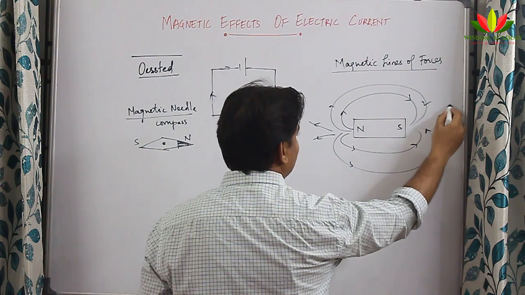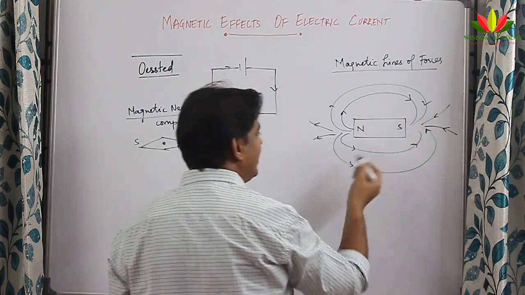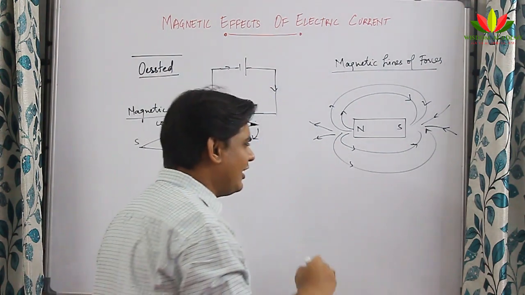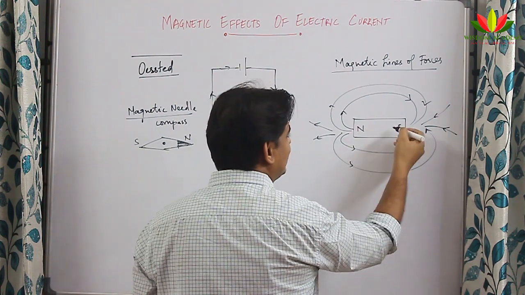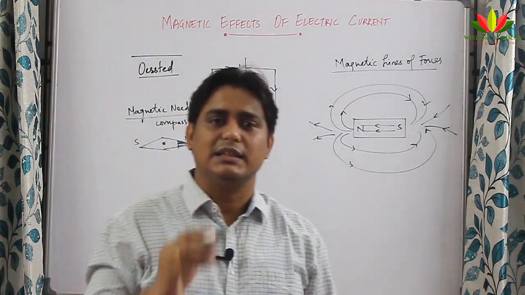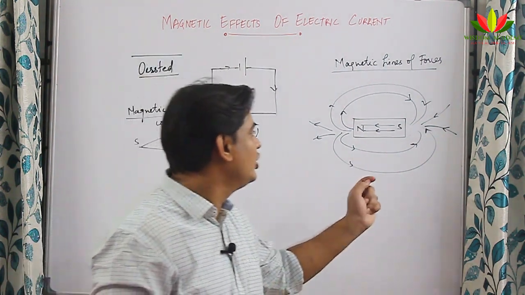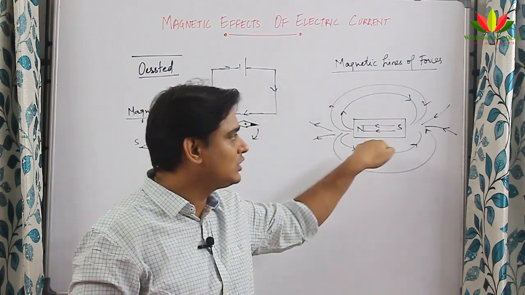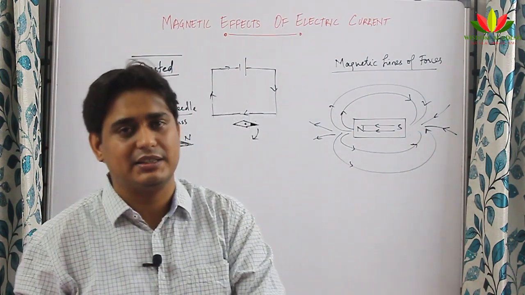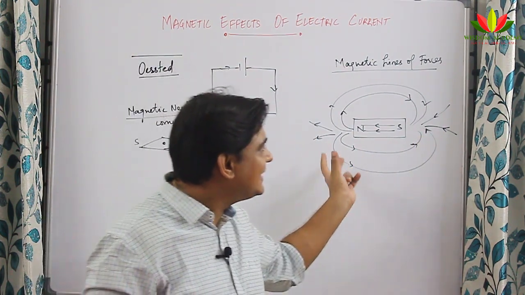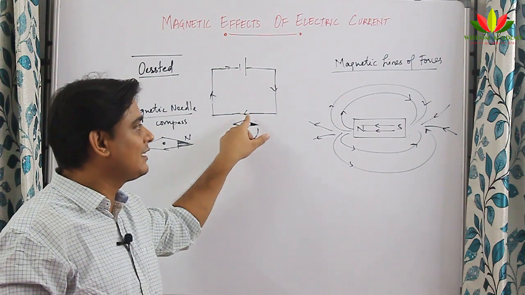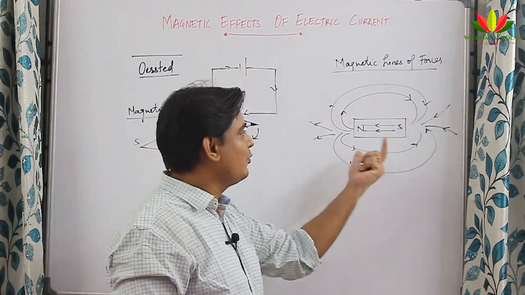So I can say that magnetic lines of forces emerge from north and merge at south. I should not use the word terminate, but they go inside the south pole, and inside the magnet they travel from south to north. That's the reason magnetic lines of forces are believed to start from north and go to south externally and travel from south to north internally in the magnet. So magnetic lines of forces represent the magnetic field of anything. I told you that a current carrying conductor will also behave like a bar magnet, so that's the reason we are talking about this now.